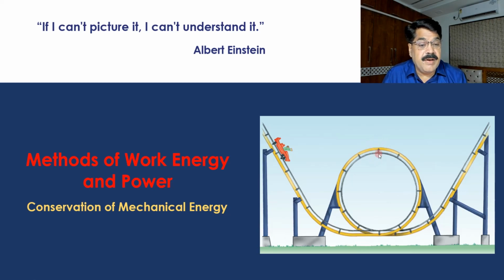And you know very well that to complete the vertical loop, at this top point, the minimum speed of the car must be square root of g into r, where r is the radius of this loop. So, in a nutshell, energy methods will suggest the possibility of a process. They will not confirm whether the process will happen or not. To confirm that a process or an event will happen, we have to ensure that the required conditions are fulfilled at every instant during the process.